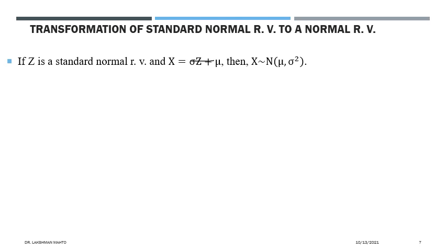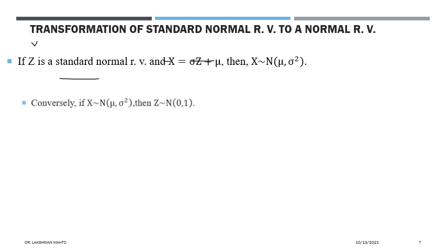So from Z you got X as a normal random variable with mean mu and variance sigma square. That is the transformation of a standard normal random variable to any normal random variable with finite mean and finite variance.